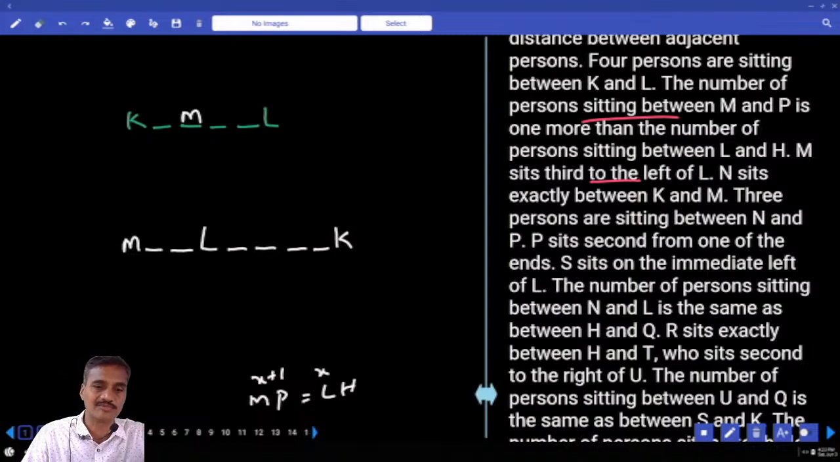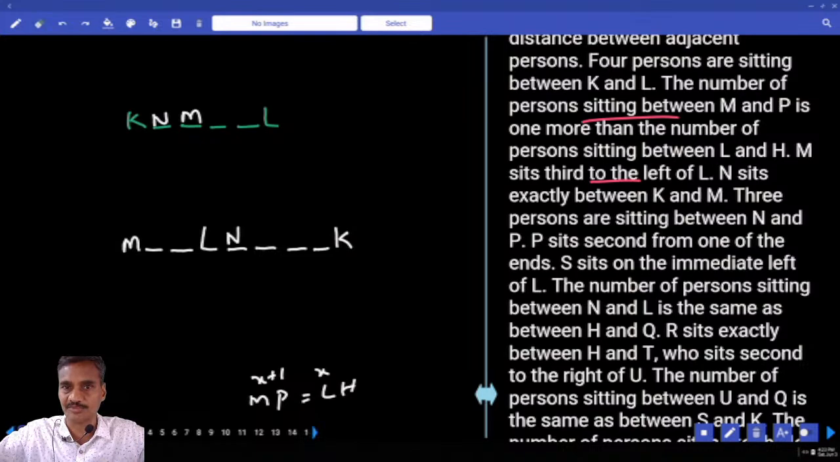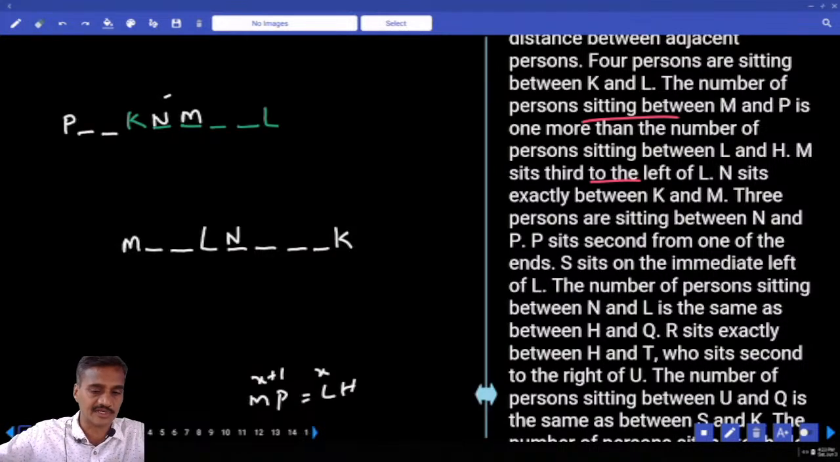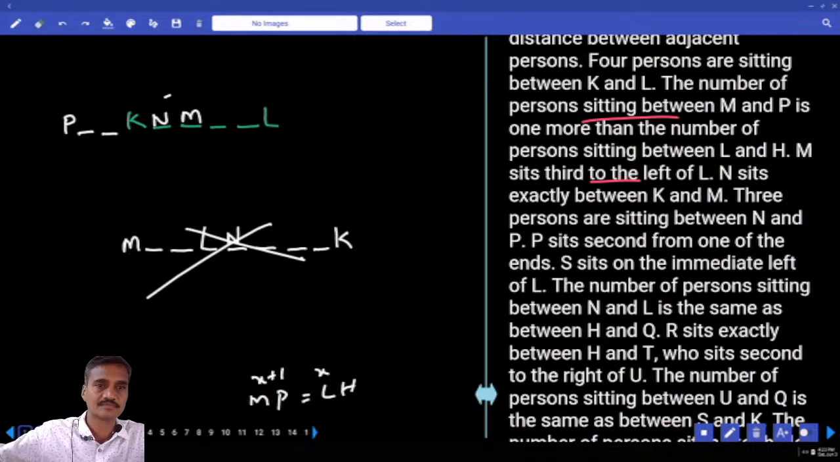N sits exactly between K and M. Here 1, 2, 3. Now N is exactly between K and M. And 3 persons between N and P. Now in between N and P, how many people? 3 persons. Right hand side is not possible. Now P is here. Now 3 persons between N and P. Now here N and P 3 persons is not possible, isn't it? Second case got ruled out.